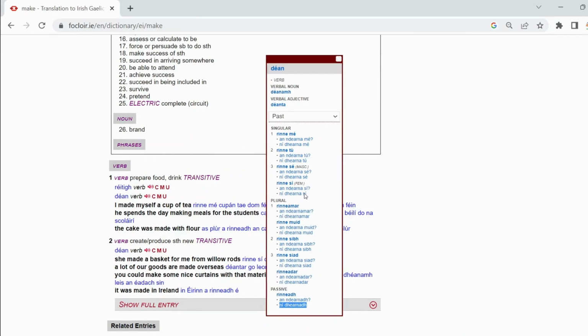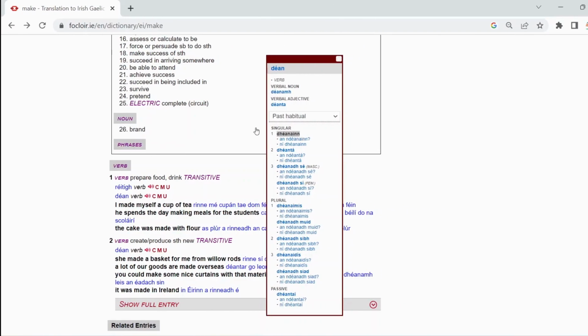In the drop-down list, all the other tenses can be found, as I mentioned, together with the conditional, the imperative, and the subjunctive moods. If you want to say I used to make, or I used to go, all you have to do is click on the past habitual in the drop-down list to access that information. And, as we can see, dhéanainn is the correct form.